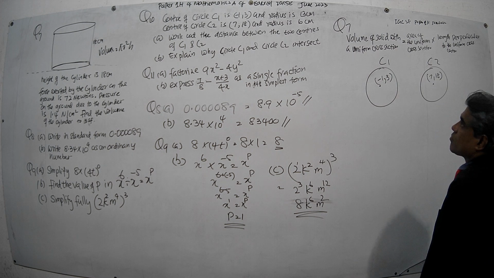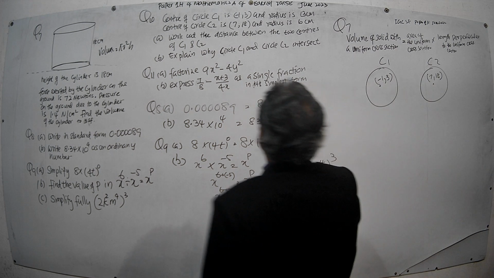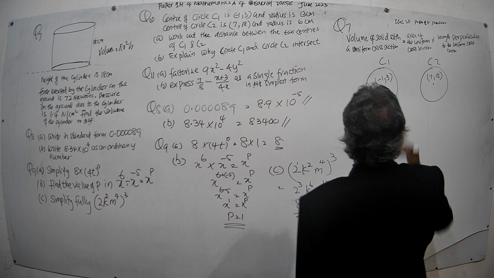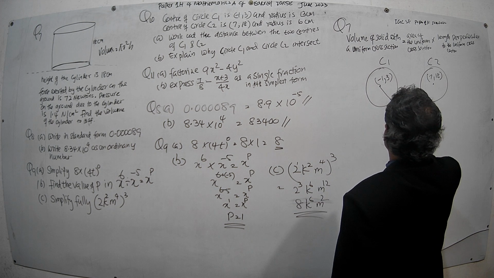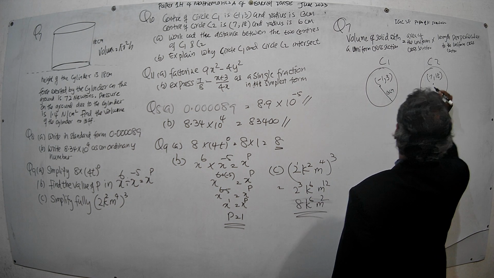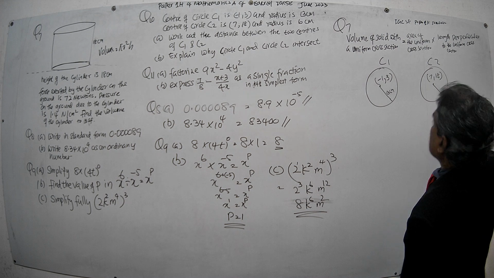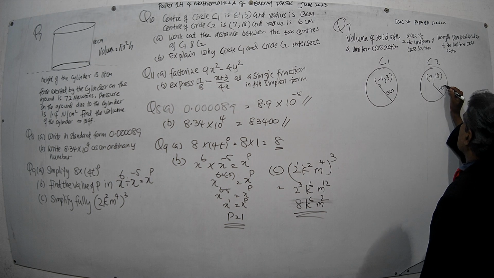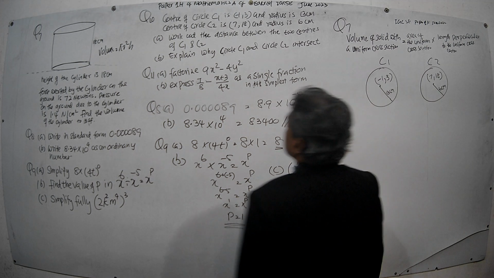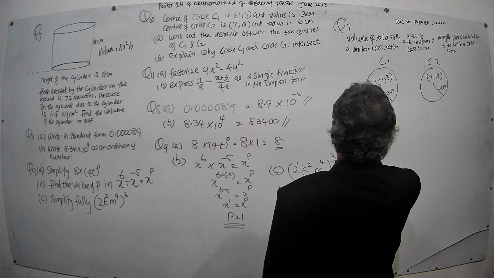The radius of C1 is 13 centimeters. The radius of C2 is 6 centimeters.